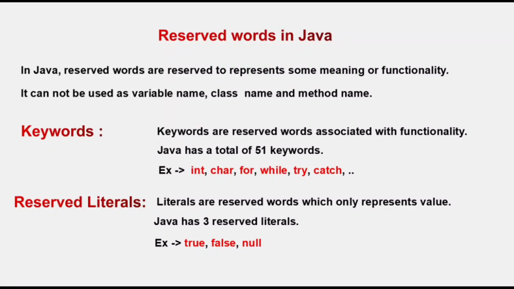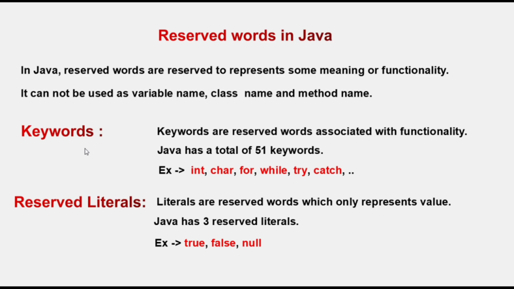Hi everyone, welcome back. So today we will talk about reserved words, keywords and reserved literals in Java. So first we will talk about reserved words in Java. In Java, reserved words are reserved to represent some meaning or functionality. It cannot be used as variable name, class name and method name. So keywords and reserved literals both are reserved words in Java. Means both come under reserved words.